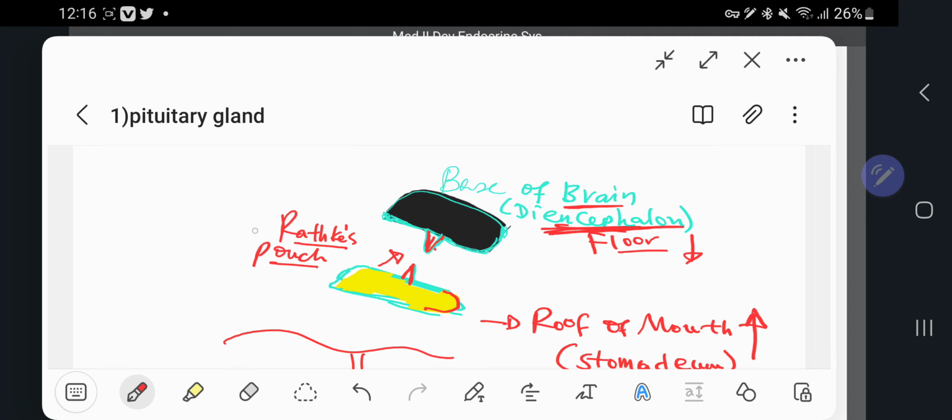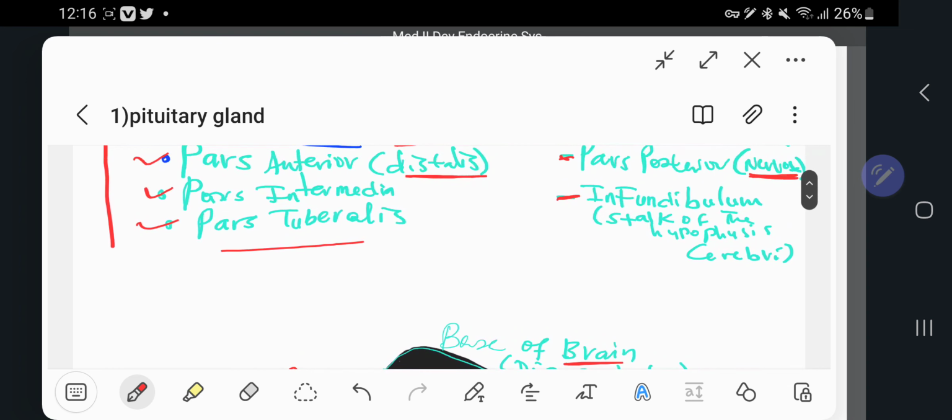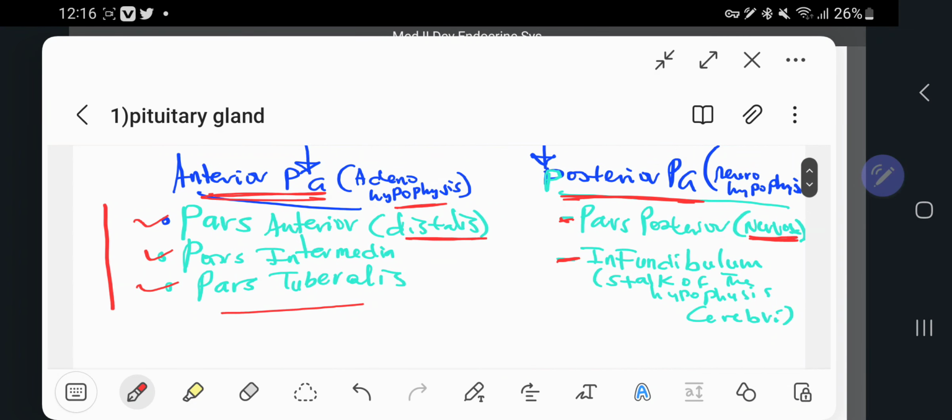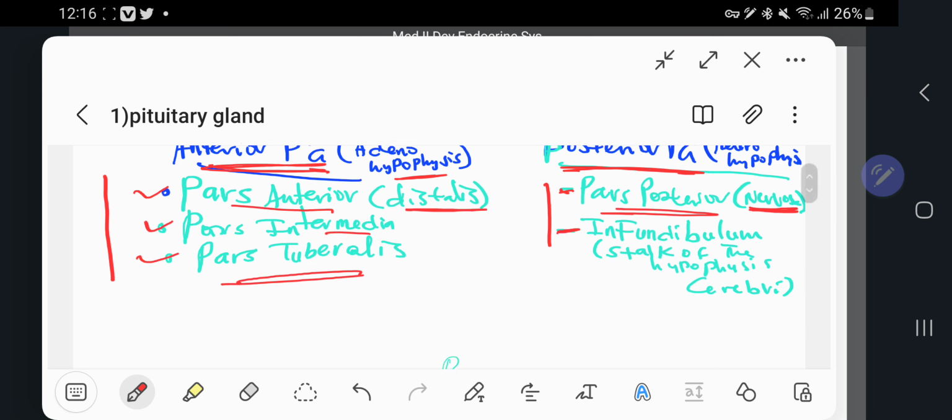Pars anterior and pars posterior. Like you have seen, the anterior pituitary gland contains three parts: pars anterior, pars intermedia, and pars tubularis. These are the three parts of the anterior pituitary, and these two are pars posterior, or pars nervosa, and the infundibulum, or the stalk of the hypophysis cerebri.